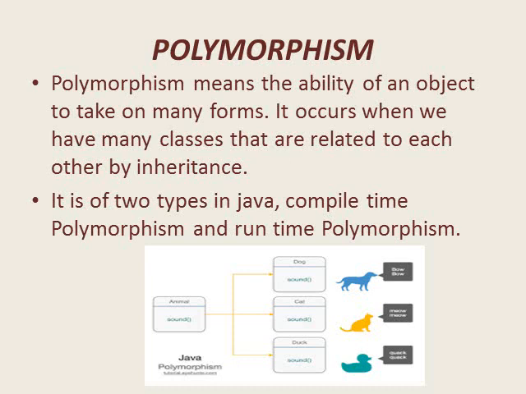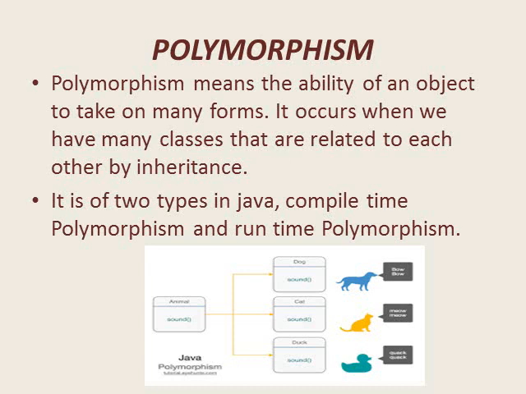Now, what is the meaning of polymorphism, or what is this diagram depicting about polymorphism? We have studied that animal is a superclass and animal can derive a number of child classes like dog, cat, duck.